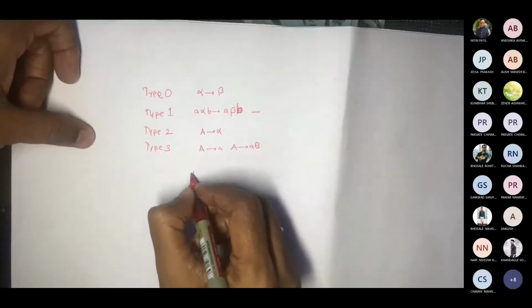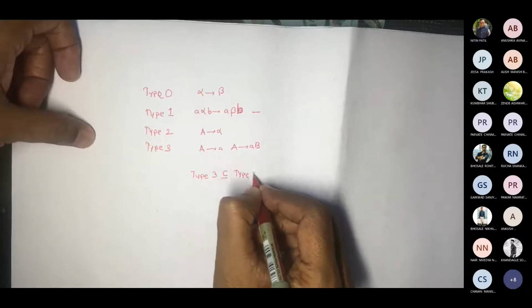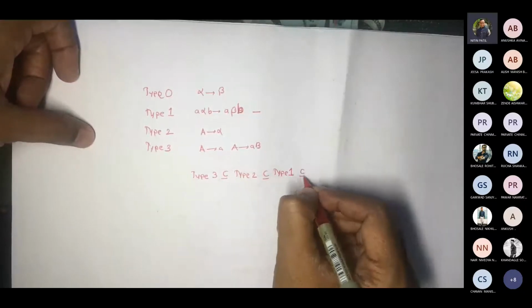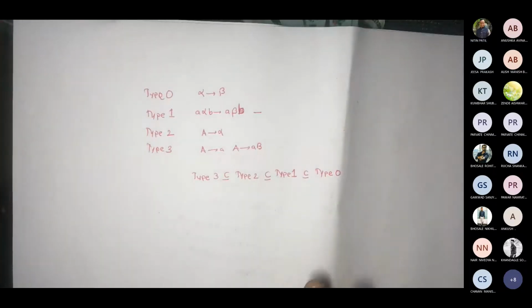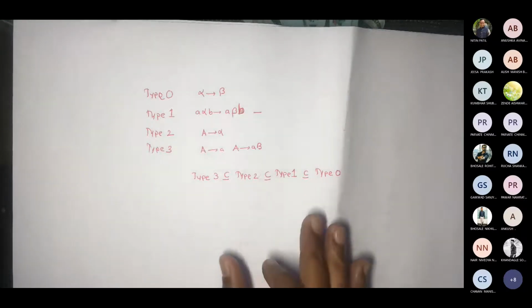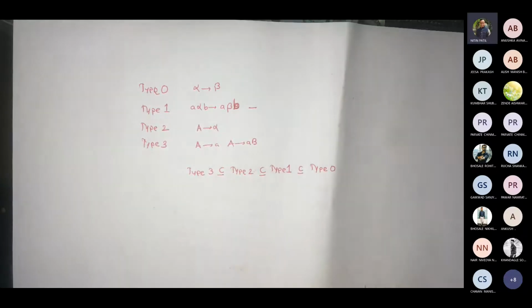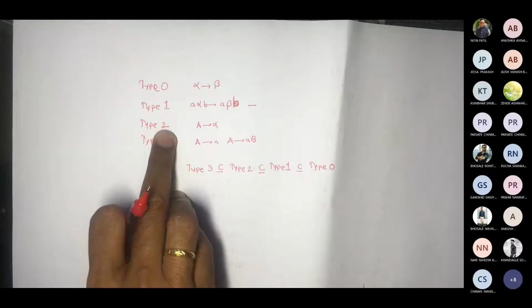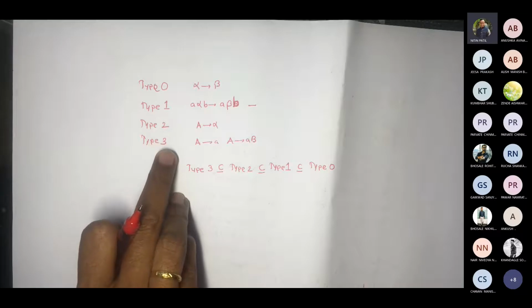You have to tell me: type 3 is a subset of type 2, is a subset of type 1, is a subset of type 0. Can I write this? Considering the form that the grammar may have for the productions. Can I write this? Yes, sir. Correct. Now, if I can write this, then I cannot say that every type 3 would be type 2. With this case, every type 3 cannot be type 2. But type 2 definitely can be type 3.